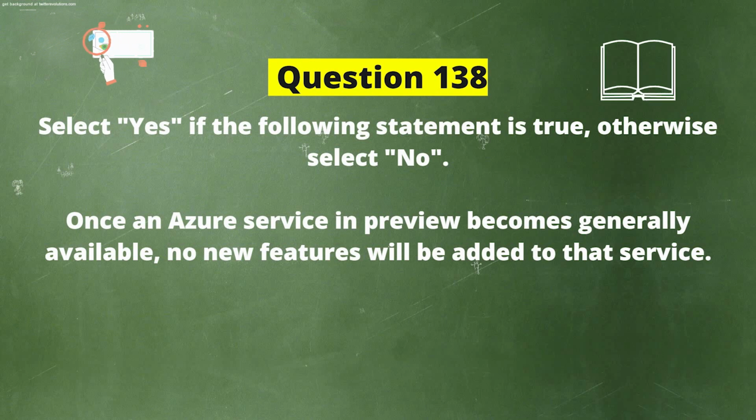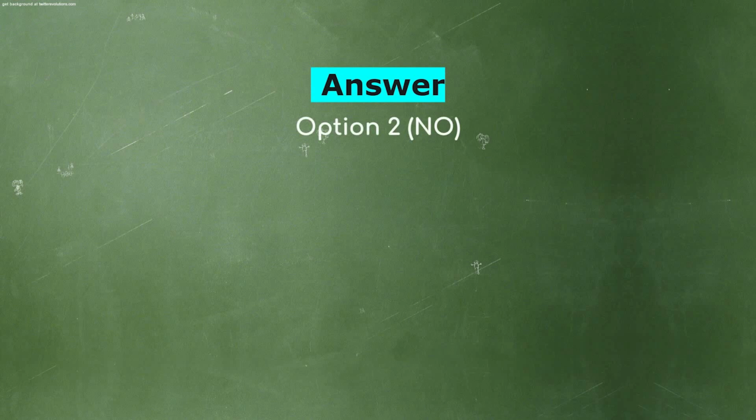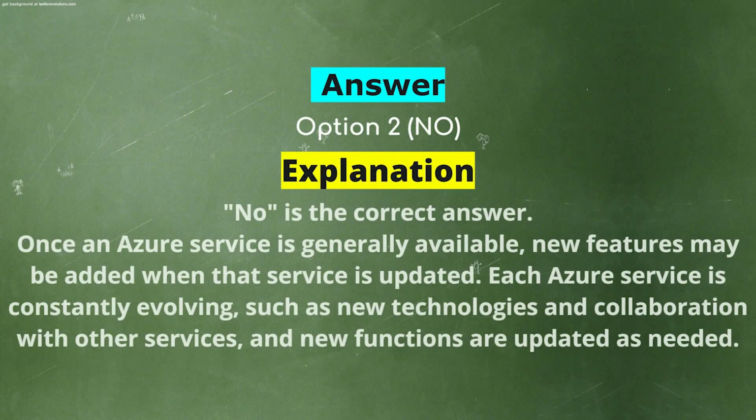Next question. Select yes if the following statement is true, otherwise select no. Once an Azure service in preview becomes generally available, no new features will be added to that service. Is it yes or no? And the correct answer is no. Explanation. No is the correct answer. Once an Azure service is generally available, new features may be added when that service is updated. Each Azure service is constantly evolving, such as new technologies and collaboration with other services, and new functions are updated as needed.